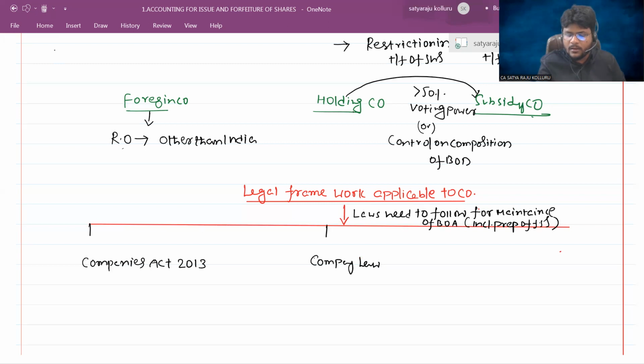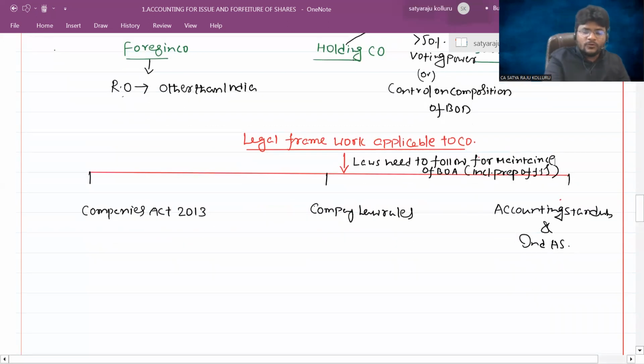Apart from the Act and the rules, one more we should follow, which are accounting standards and Ind AS. Totally three different frameworks we are going to follow at the time of maintaining the books of accounts with respect to a company.